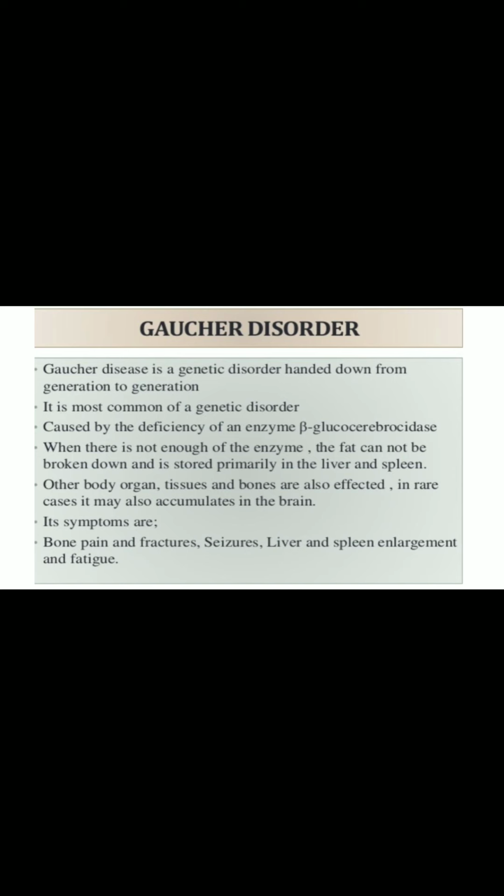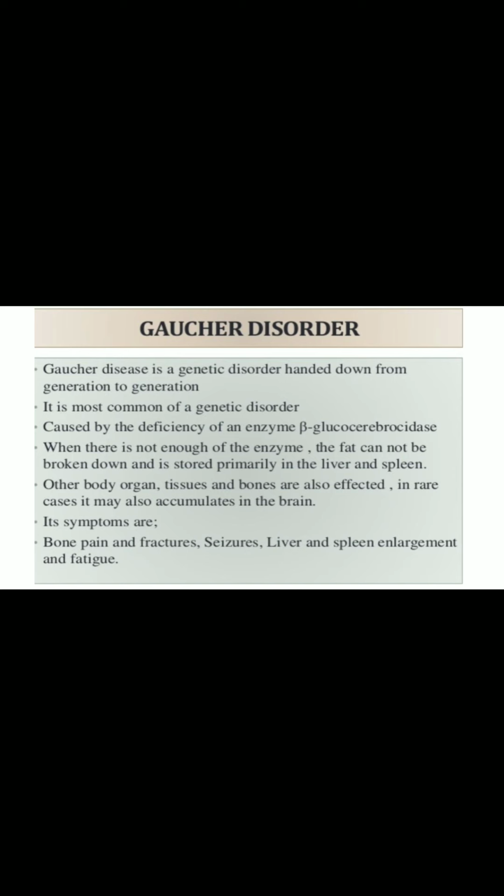Another condition, of the autosomal dominant disease, is Gaucher disorder. Gaucher disease is a genetic disorder which passes from generation to generation.